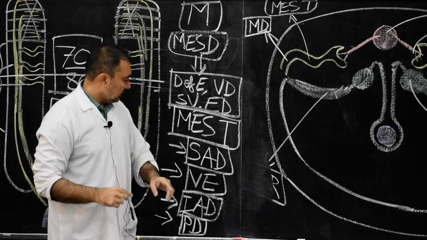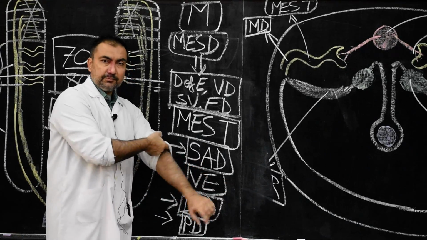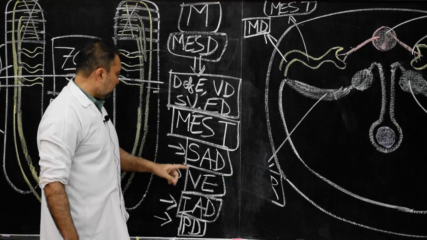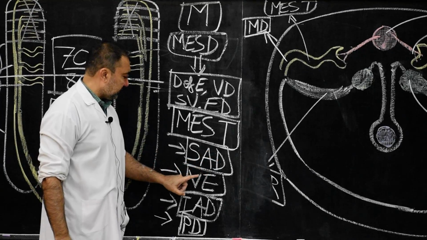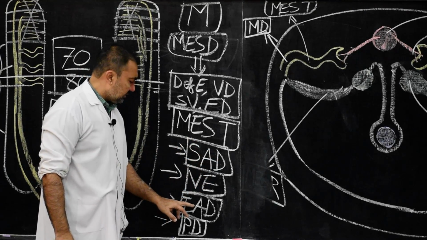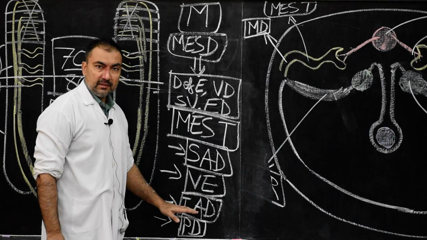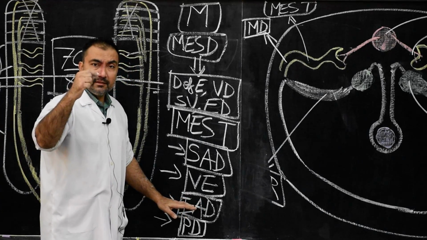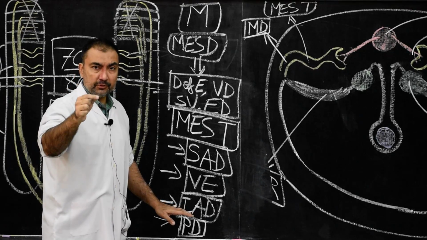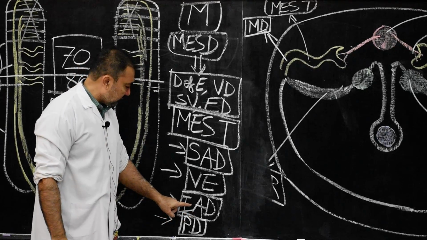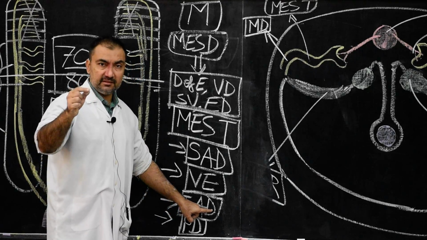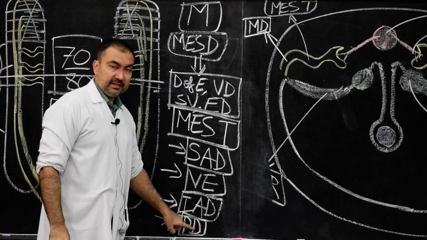Once again I will repeat, proximal mesonephric tubules in case of males will lead to development of superior aberrant ductules of testes and vasa efferentia of testes. The distal mesonephric tubules in case of males will lead to development of inferior aberrant ductules of testes and paradidymis.